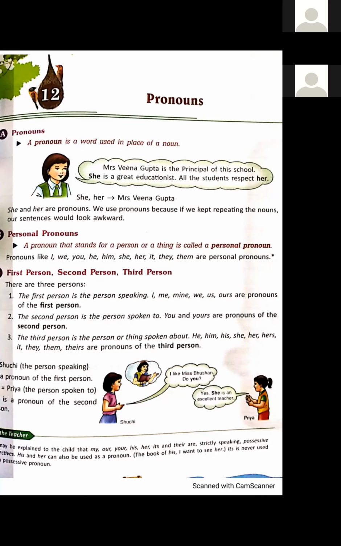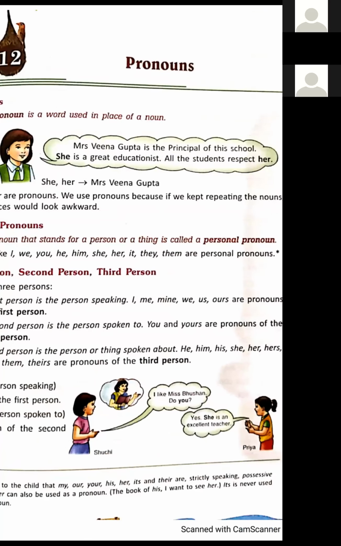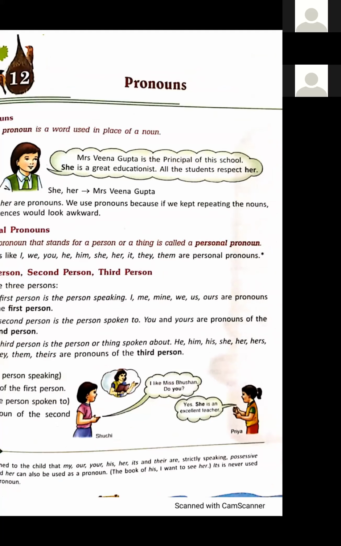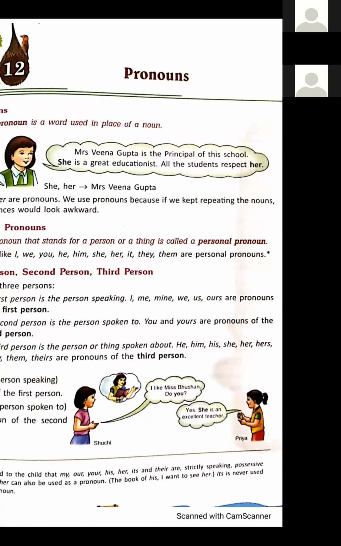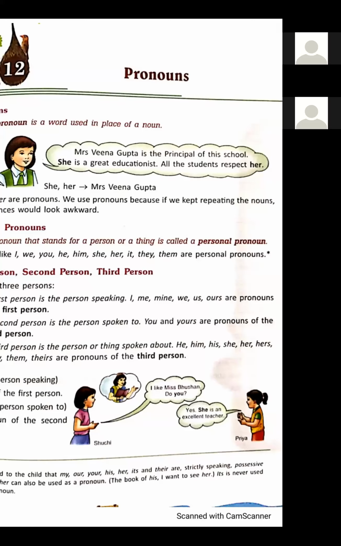Like example is given. Look at this picture. Shuchi, I like Miss Bhushan. Do you? Yes, she is an excellent teacher. Here, Shuchi is talking to Priya.